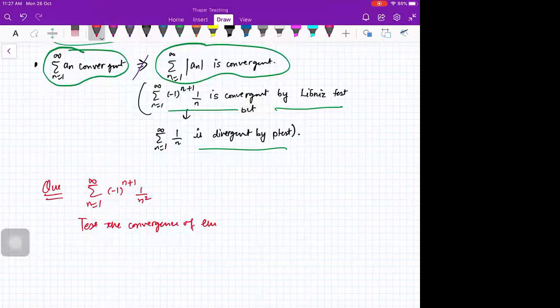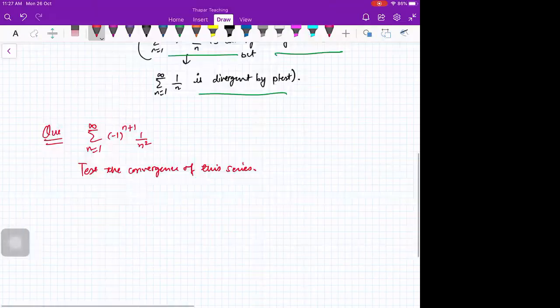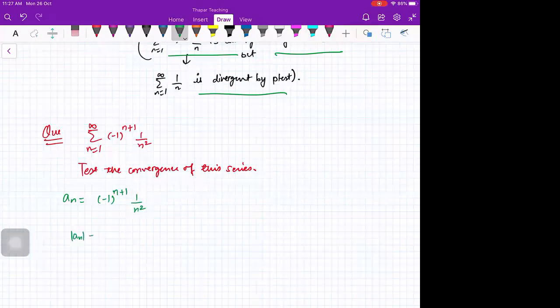So what you can do, you say that an here is minus 1 raised to power n plus 1, 1 by n square. So mod of an is, if you take mod here, this negative sign will go away. So mod of an is 1 by n square. And sigma mod of an, which is sigma 1 by n square, is convergent by p test.